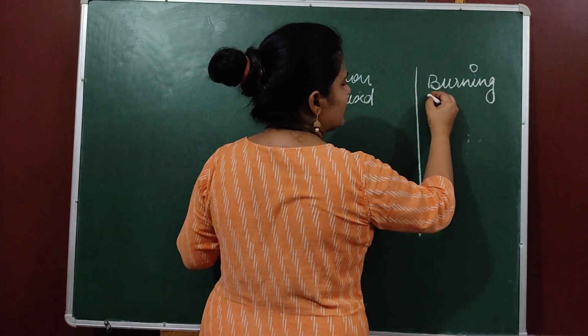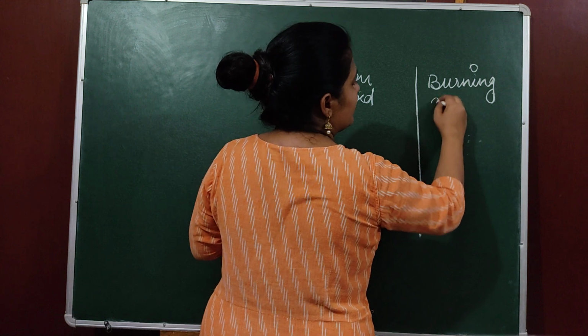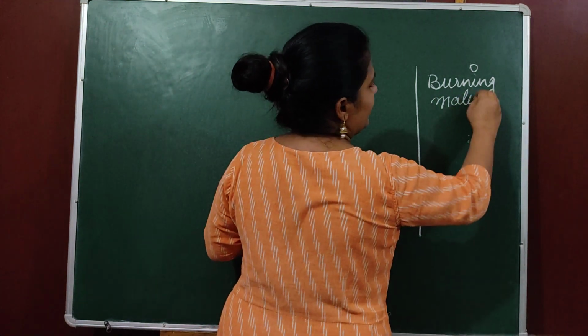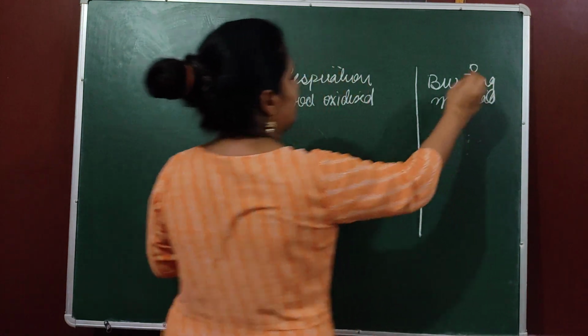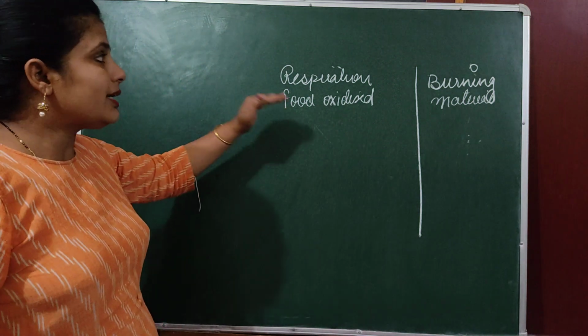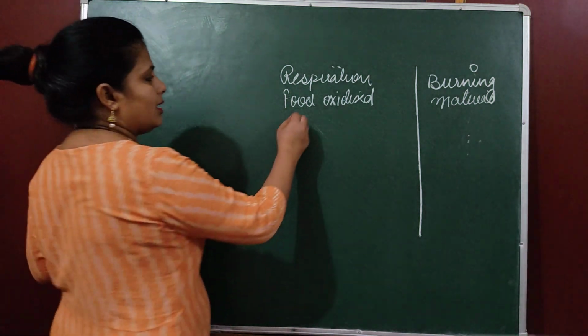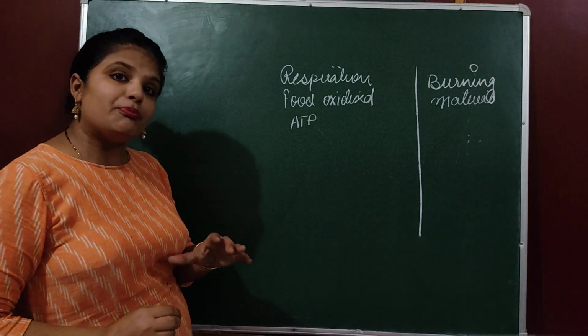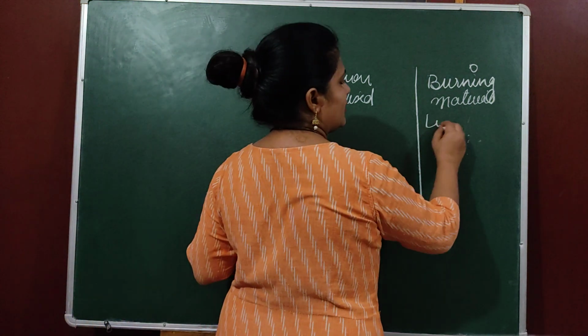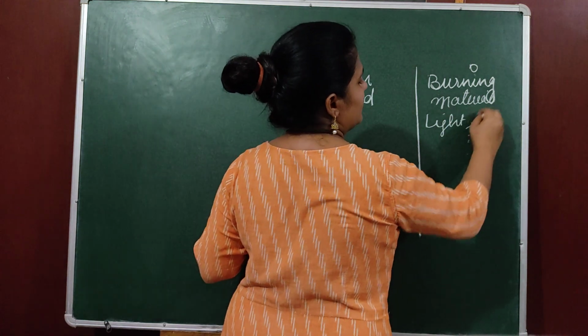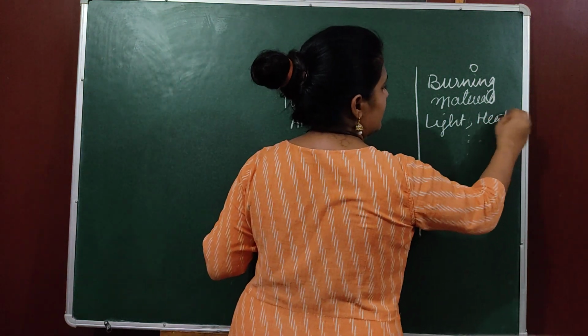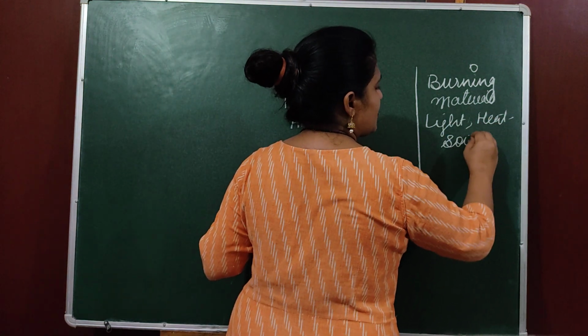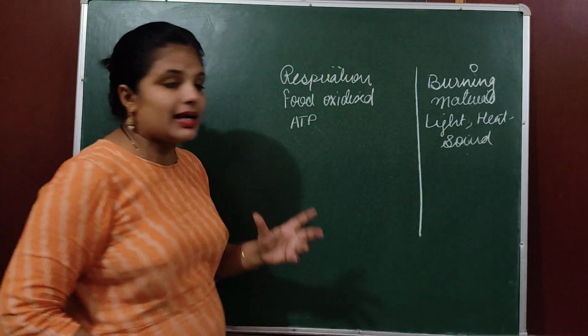In case of burning, there is a burning of some material. It could be organic material, it could be inorganic material. During respiration, energy is released in the form of ATP. While at the time of burning, energy is released in the form of light, heat and sound. Suppose you are burning some crackers.